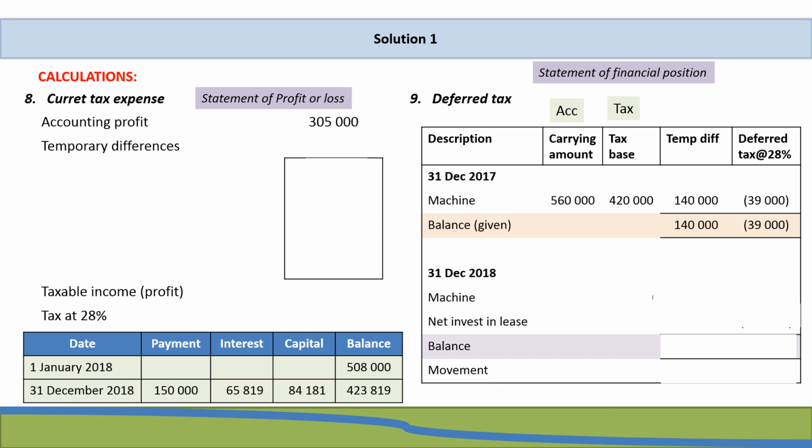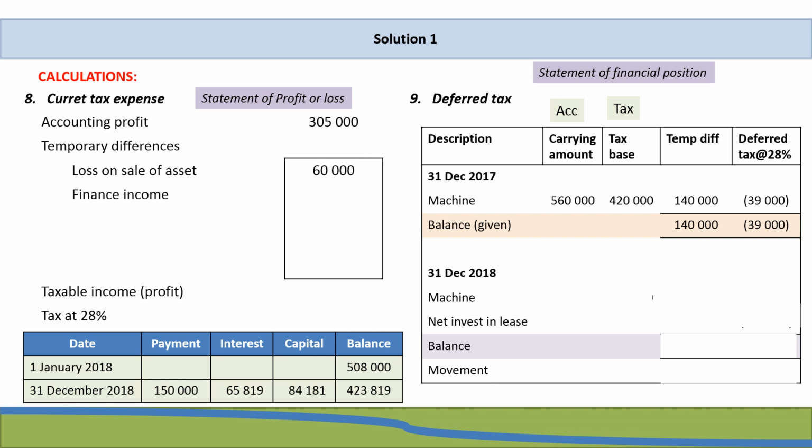Then we need to take into account any temporary differences that may arise due to a difference in treatment of accounting and tax. So the first one we have is the loss on sale of asset. Now remember, for accounting purposes, you've recognized a loss on the sale of asset. That loss was deducted when calculating accounting profit. For tax, however, remember ownership has remained with the lessor. So for tax purposes, there is no loss on sale of asset because no asset was sold, and therefore we need to add that loss back.